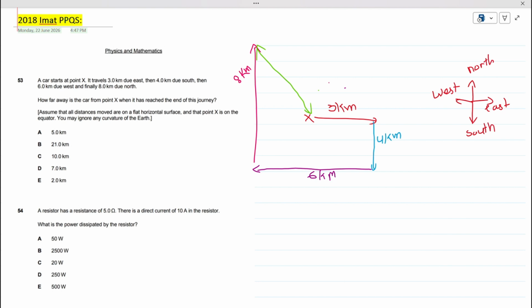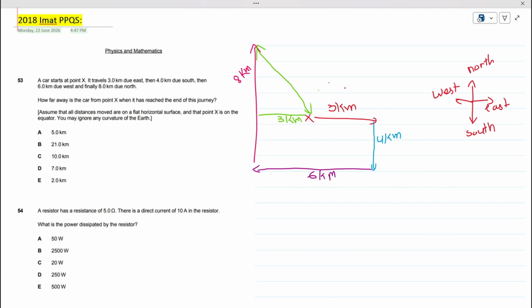For that we must know about some parameters. See, if this is 3 and this entire side is 6, then 6 minus 3 would be 3. So this is 3 kilometers as well, and when we add them we get 6 kilometers. What is this side?